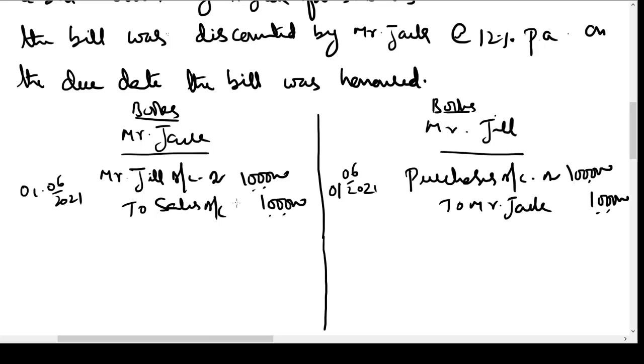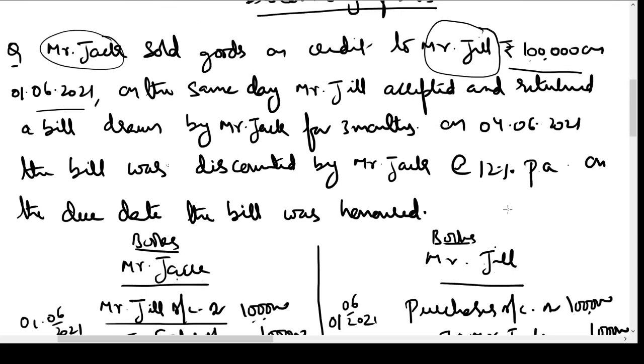Now because of this journal entry, a debtor-creditor relationship has been created between Mr. Jack and Mr. Jill. In the books of Mr. Jack, Mr. Jill is appearing as a debtor. In the books of Mr. Jill, Mr. Jack is appearing as a creditor. Jack is showing Jill as a person who owes money to him, and Mr. Jill is showing Mr. Jack as a person to whom Mr. Jill owes money, or the business owes money to Mr. Jack. Okay, let us see next what happened.